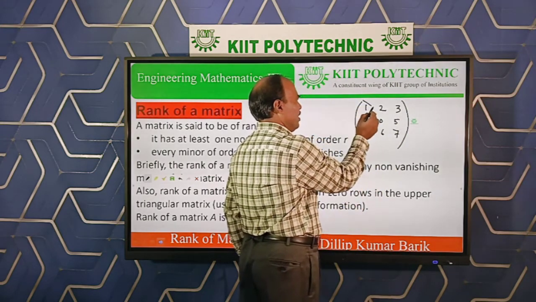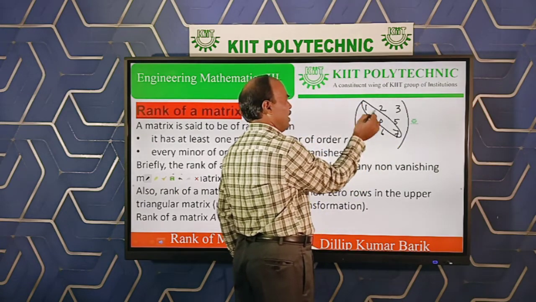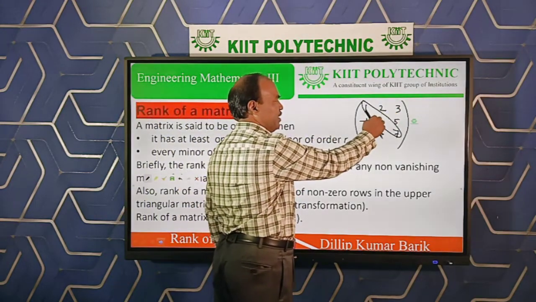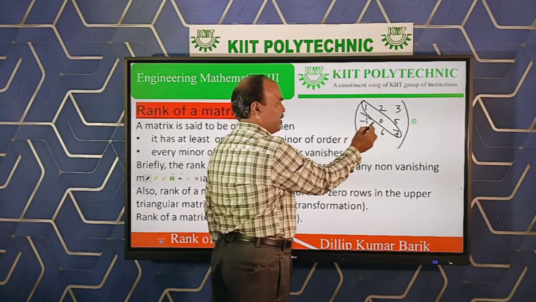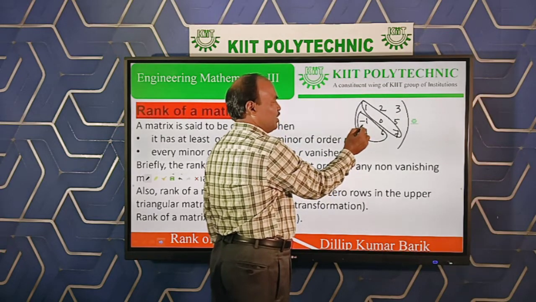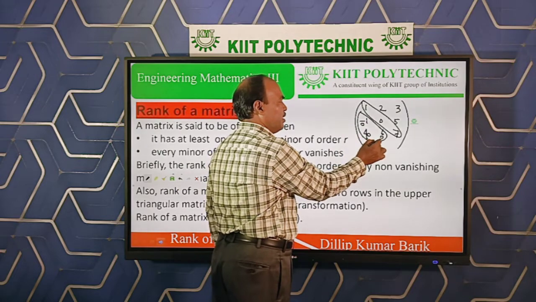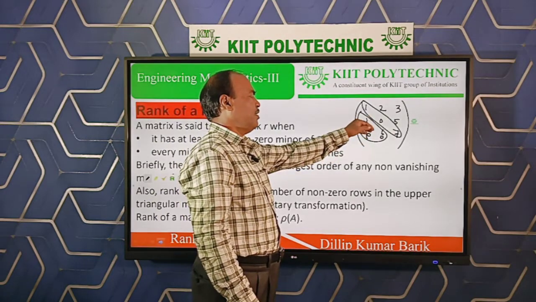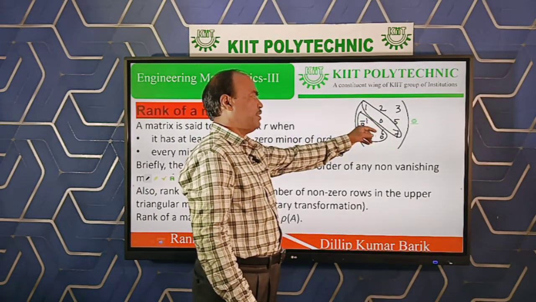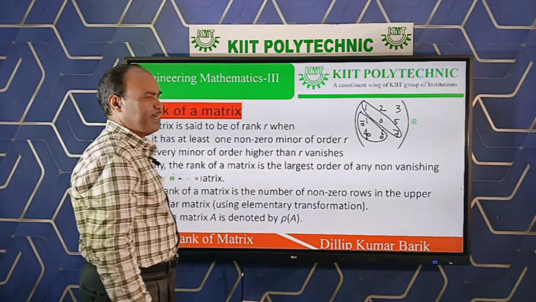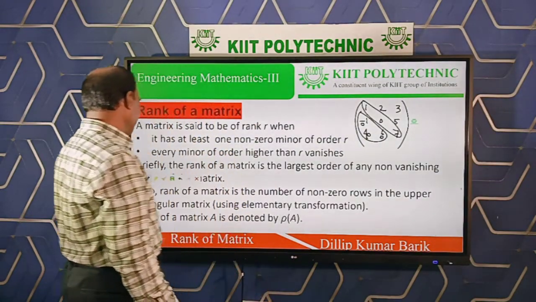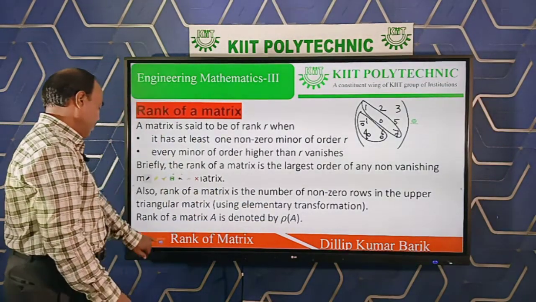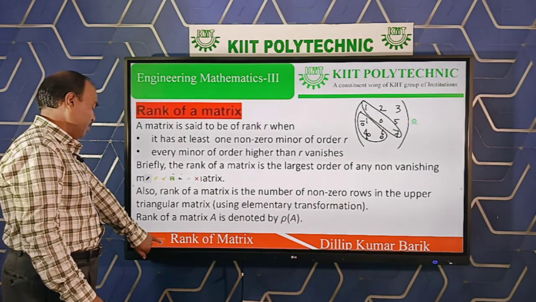Now see here, the elements from left top to right bottom, 1, 0, 7, are called diagonal elements. There are 3 elements above the diagonal and 3 elements below the diagonal. When these 3 elements below the diagonal are 0, by taking different operations, which I will discuss in the next slide, then this square matrix is said to be an upper triangular matrix. Another thing: rank of matrix is denoted by the symbol rho of A. Let us discuss.